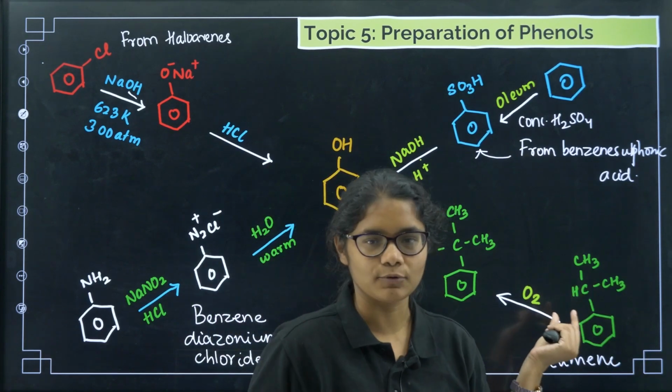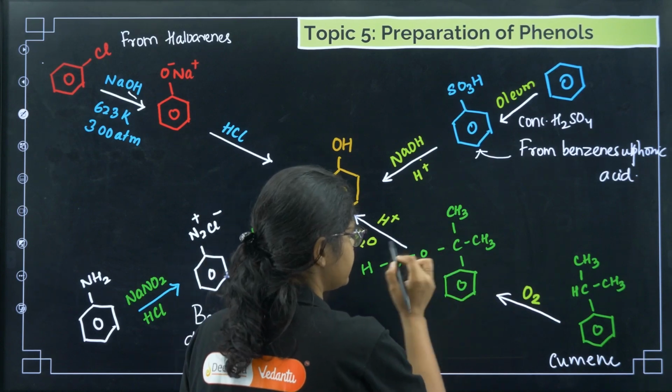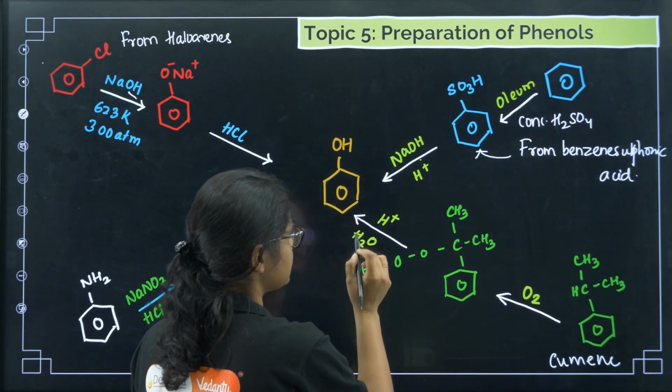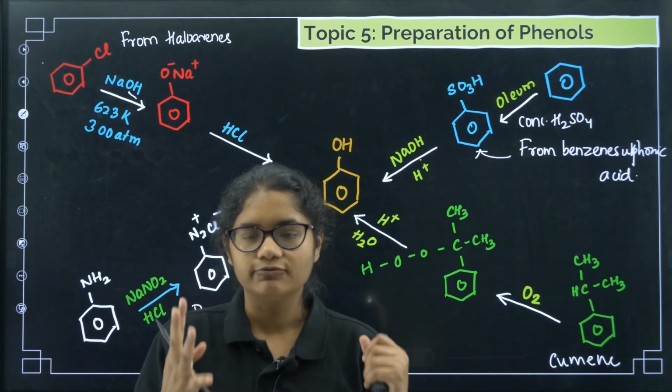This is isopropyl benzene. You treat it with oxygen. So here what happens, oxidation takes place, then you treat it with H plus and water, and you will get phenol, okay.